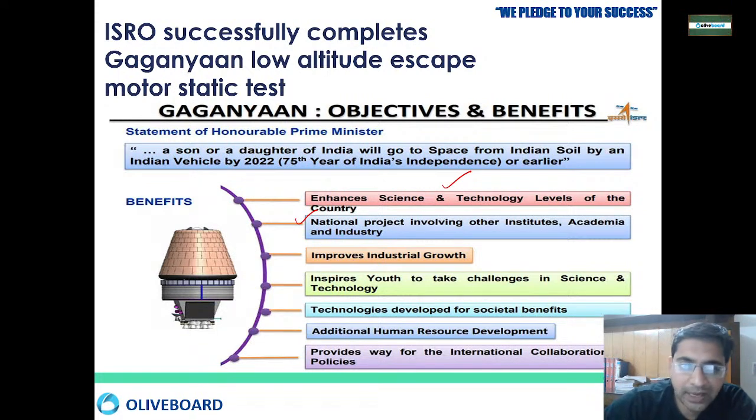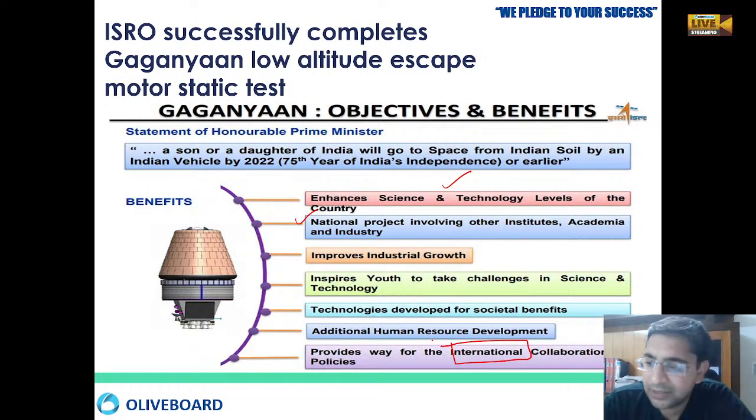Once we are able to develop all these things, this will show the technological advancements in our country, and this will require additional human resources, and then we will have international collaboration. International collaboration means some other countries may also want their astronauts to be sent by our rocket. So that is why ISRO has successfully completed this mission.